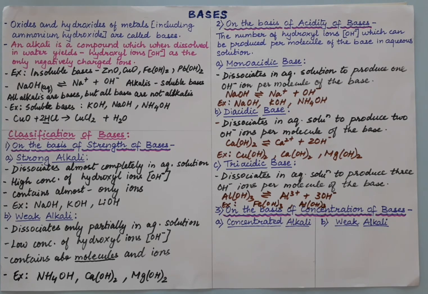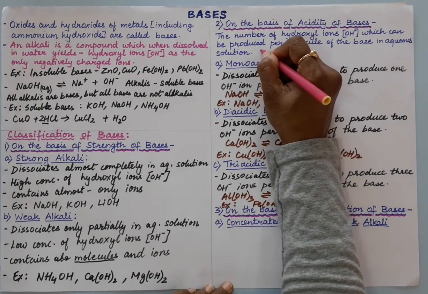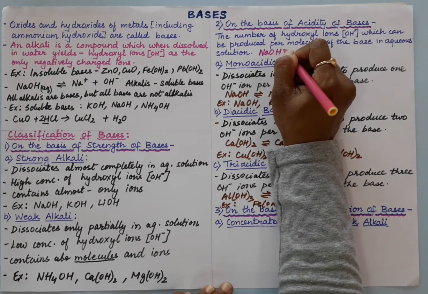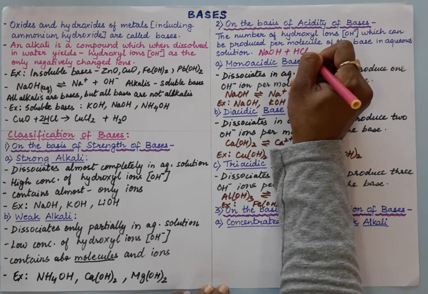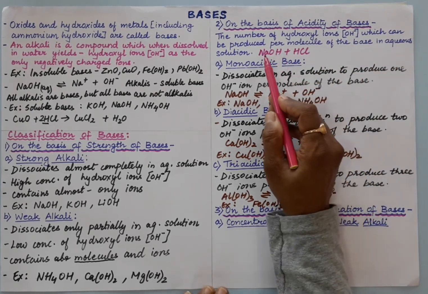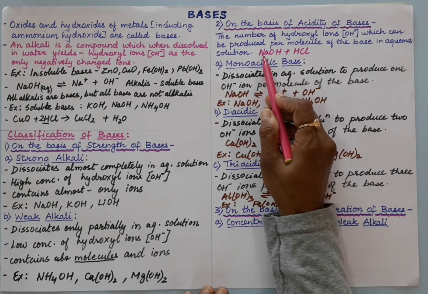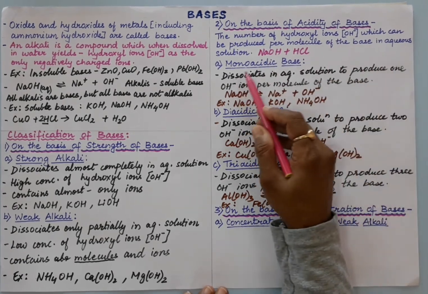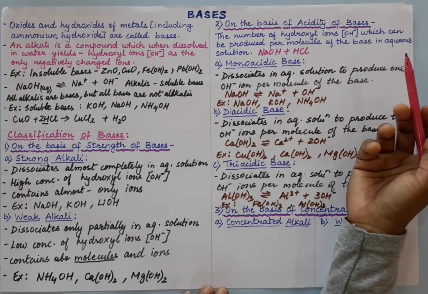So why are we calling it the acidity of a base, monoacidic base? Again, it is the same thing here. We will say that NaOH, suppose, reacts with HCl. So what is happening here? Why are we calling it a monoacidic base, or the acidity of a base?